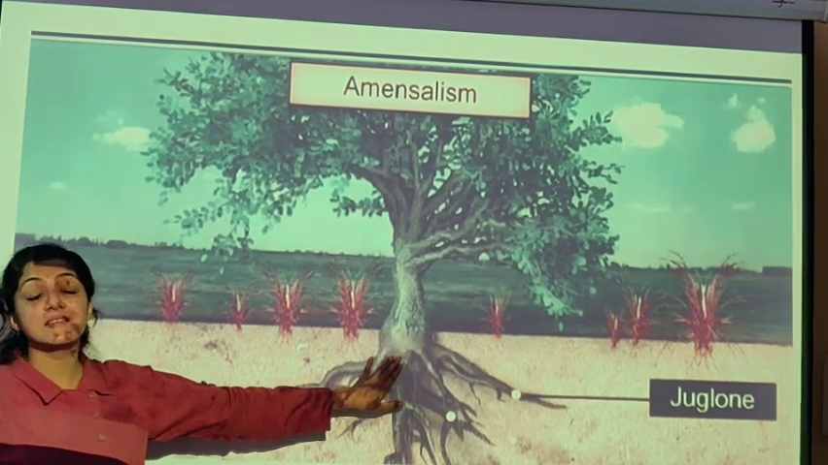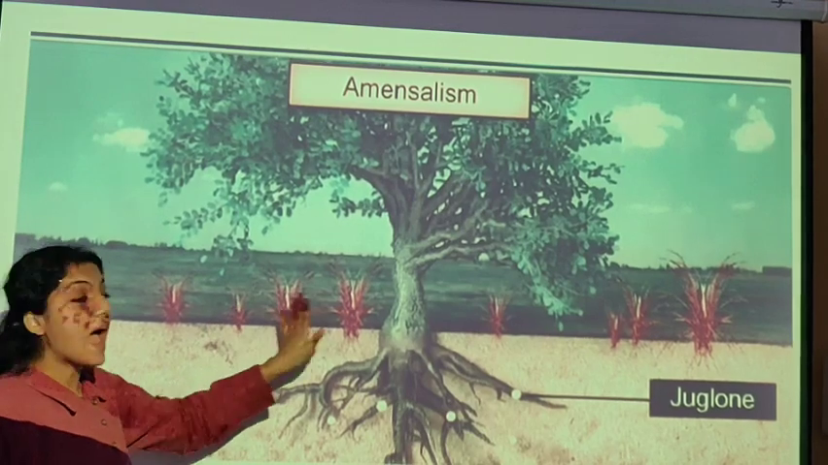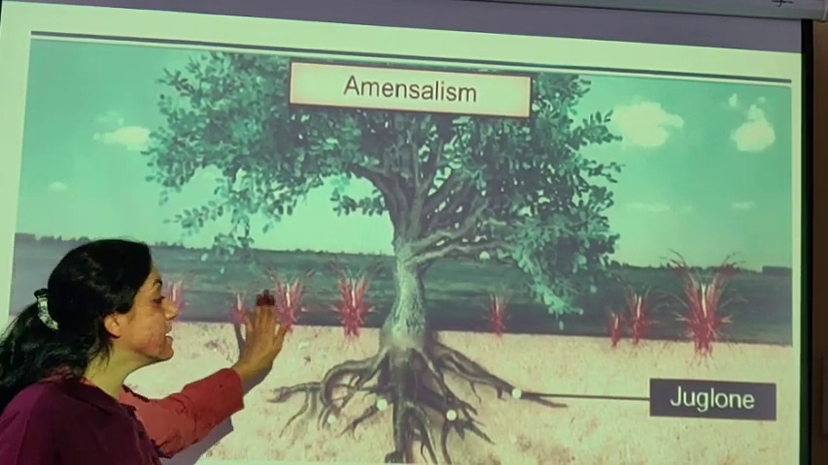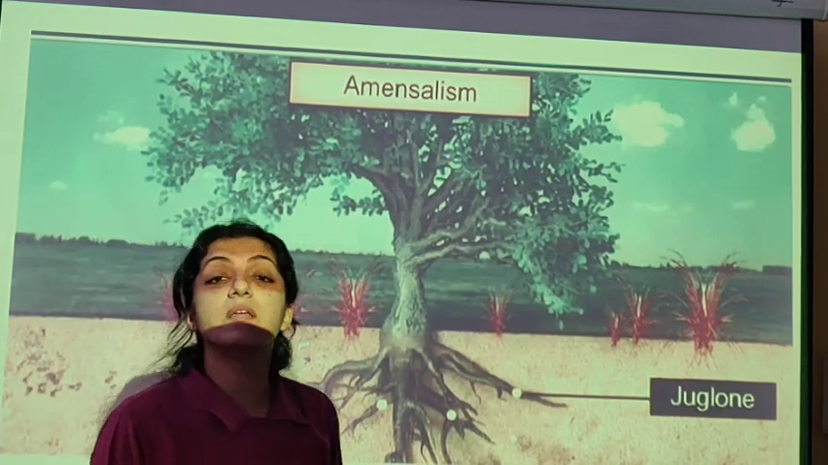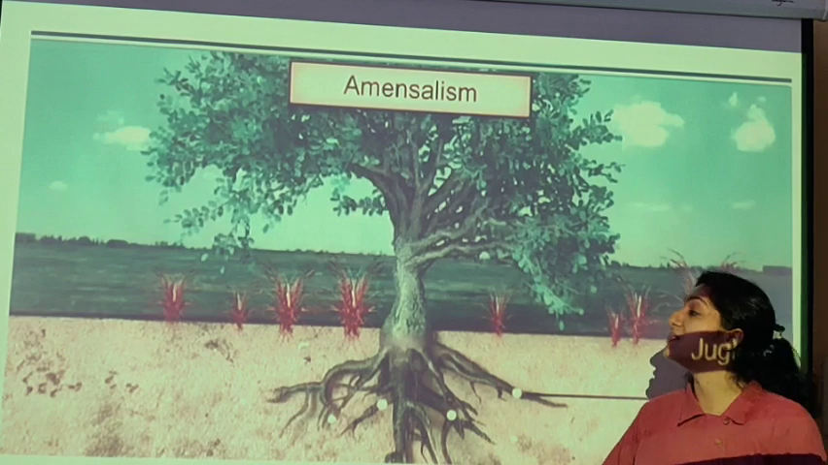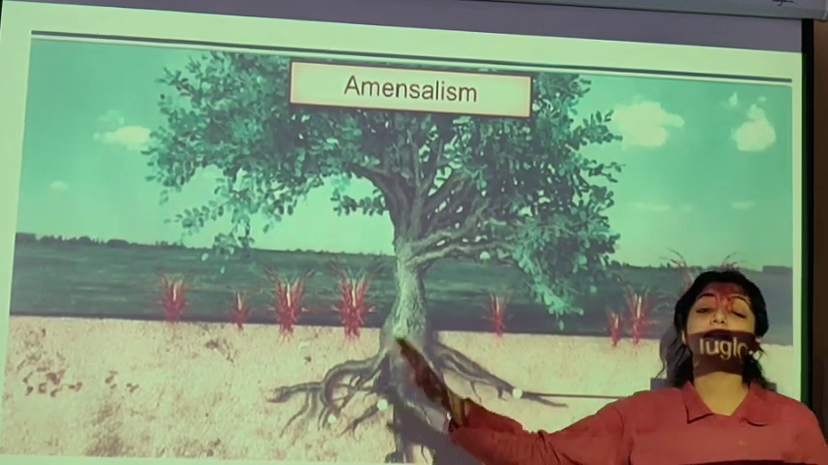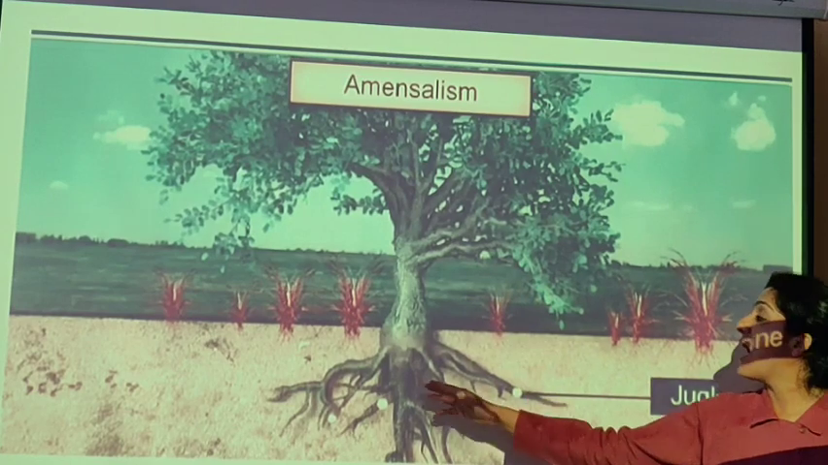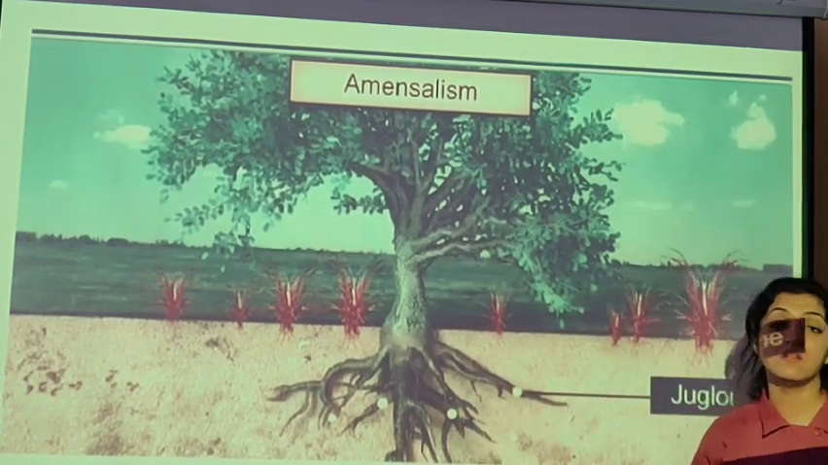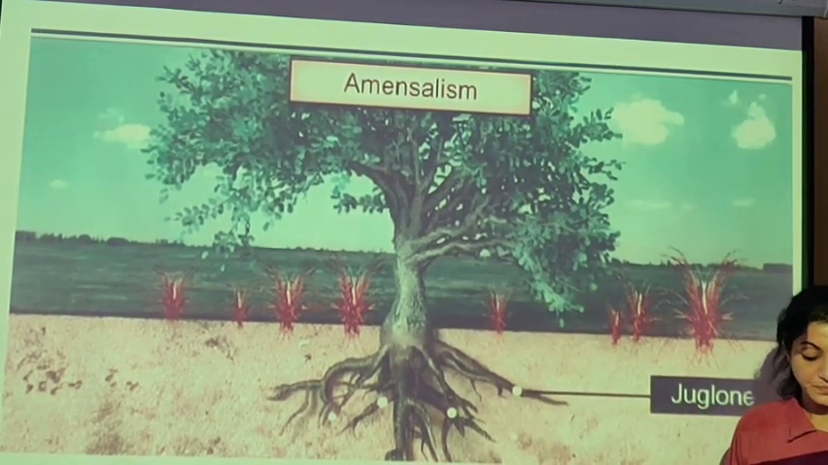Because it is harming the other species and it itself is remaining neutral. So example of amensalism, when it is harming the other species, it is not letting any other species grow near it. So that is a negative effect, and this is remaining unaffected. So that is neutral. So negative and neutral make amensalism.